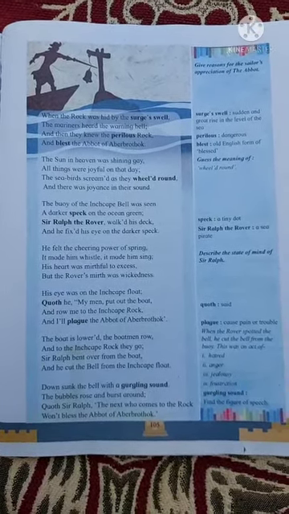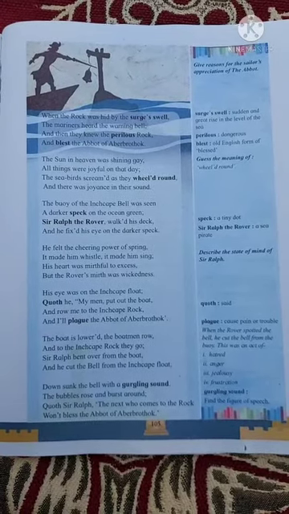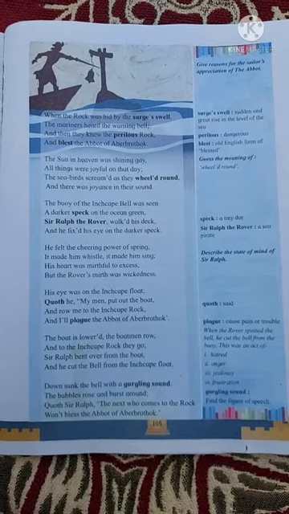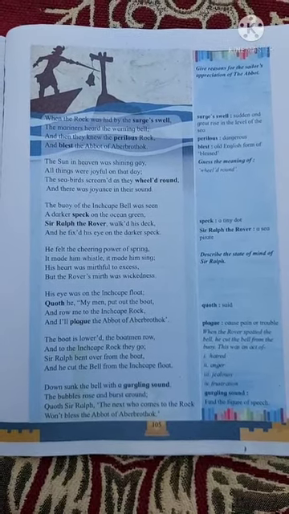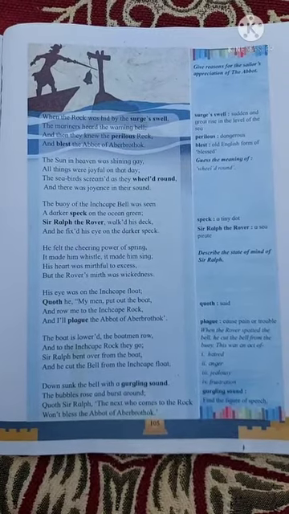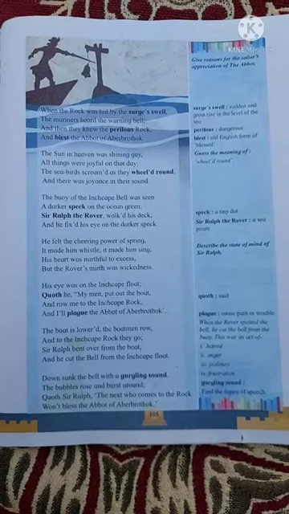And due to that environment, he was whistling, making sound. He was also singing. His heart was mirthful to excess. He was very happy, delighted, enjoying there.